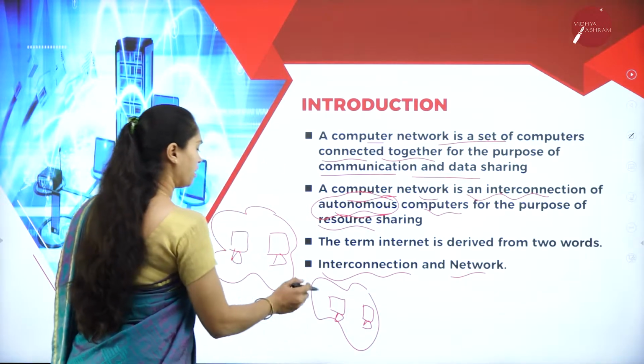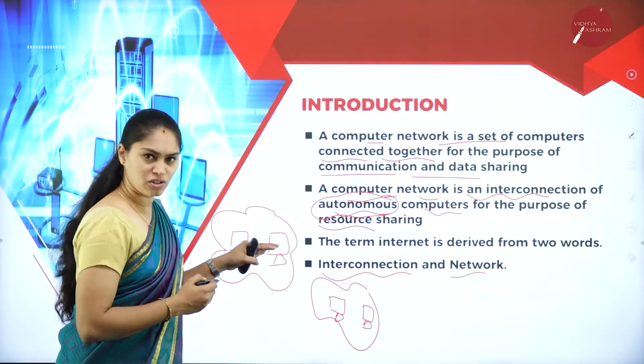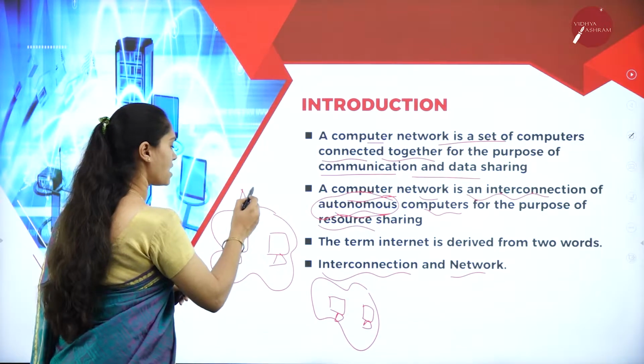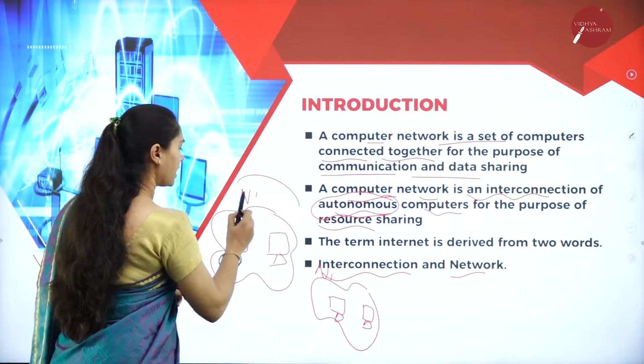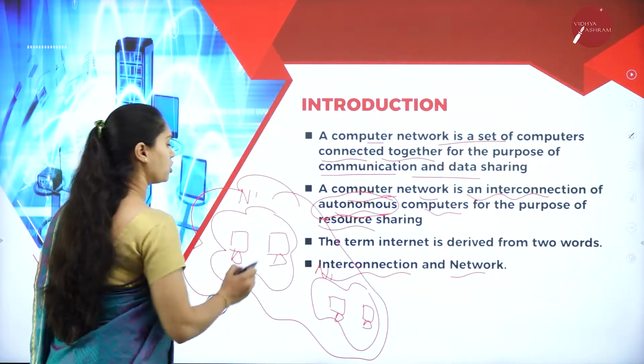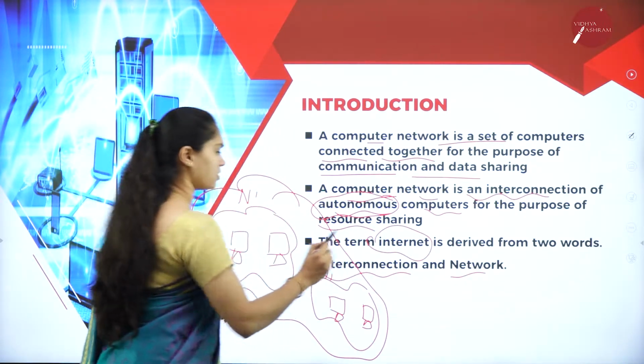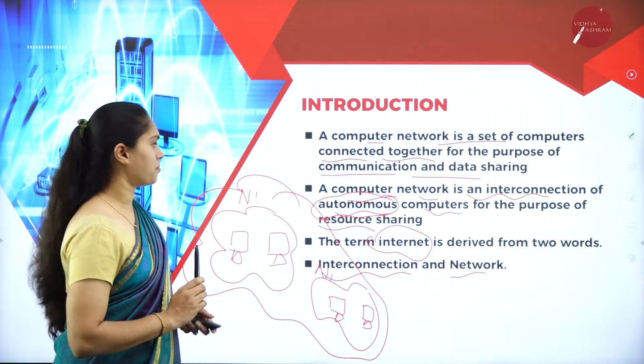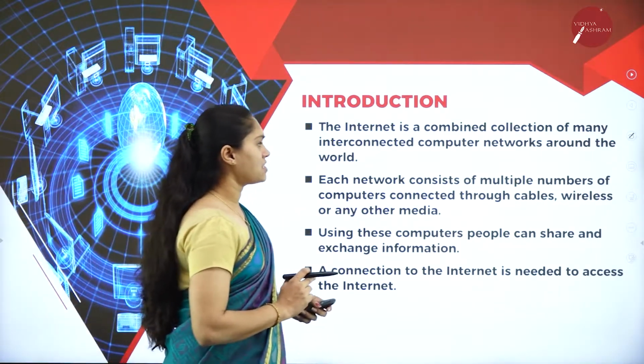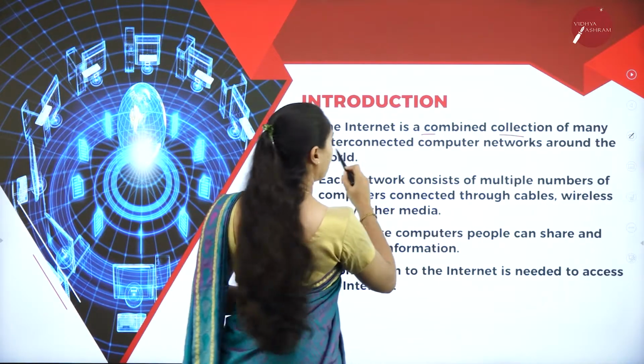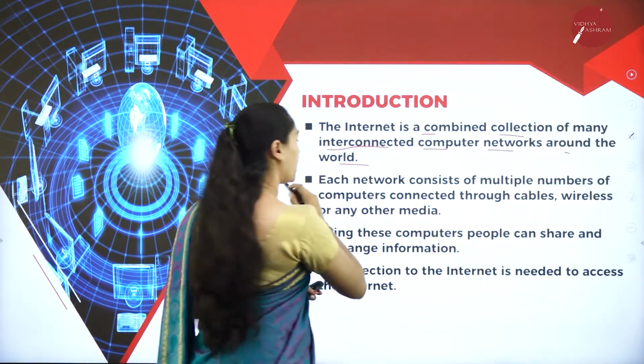Fine. So if it is a collection of autonomous computers, then I am going to call this a network. If it is a collection of networks, then I am going to call that an internet. That is what you have to remember here. So here, the internet is a combined collection of many interconnected computer networks around the world.